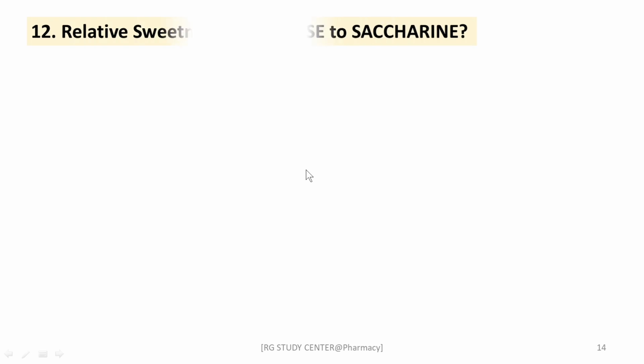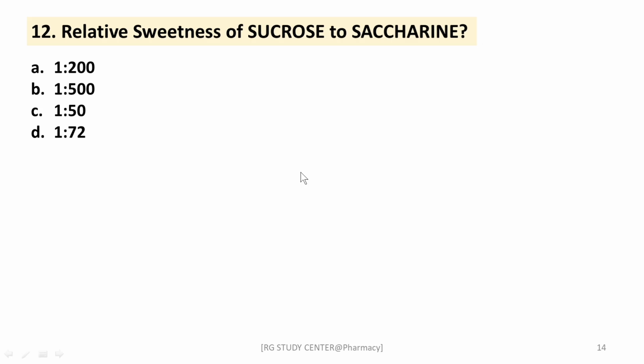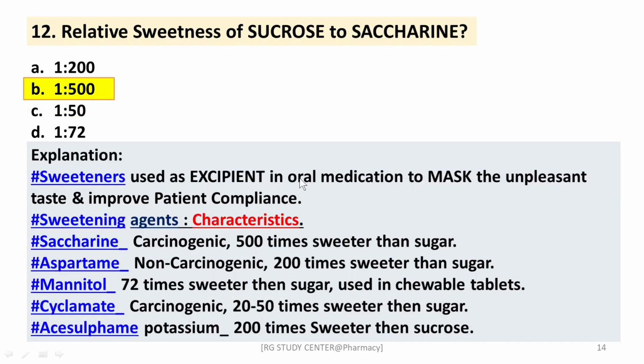Next question, relative sweetness of sucrose to saccharin. The options: 1:200, 1:500, 1:50 and 1:70. The right answer is 1:500. Sweeteners are the excipients most often used in oral medication to mask the unpleasant taste, and finally it improves patient compliance, right? Whenever we make a new drug or formulation, it should be acceptable to the patient.